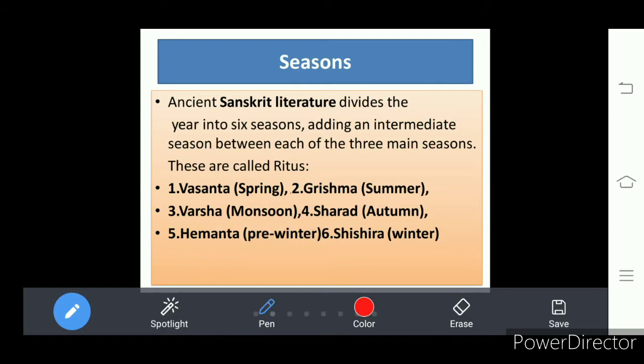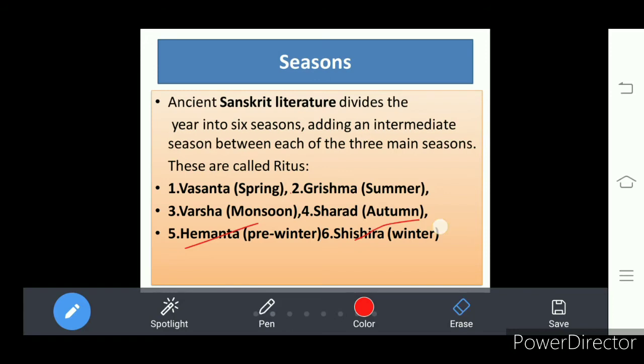The next is Hemanta. This is November and December. In Sanskrit we call Margashira and Pushya. Margashira Masam, Pushya Masam we say. Then last is Shishira, in the sense of winter. That is January and February. In ancient Sanskrit it is Magha Masam and Phalguna.